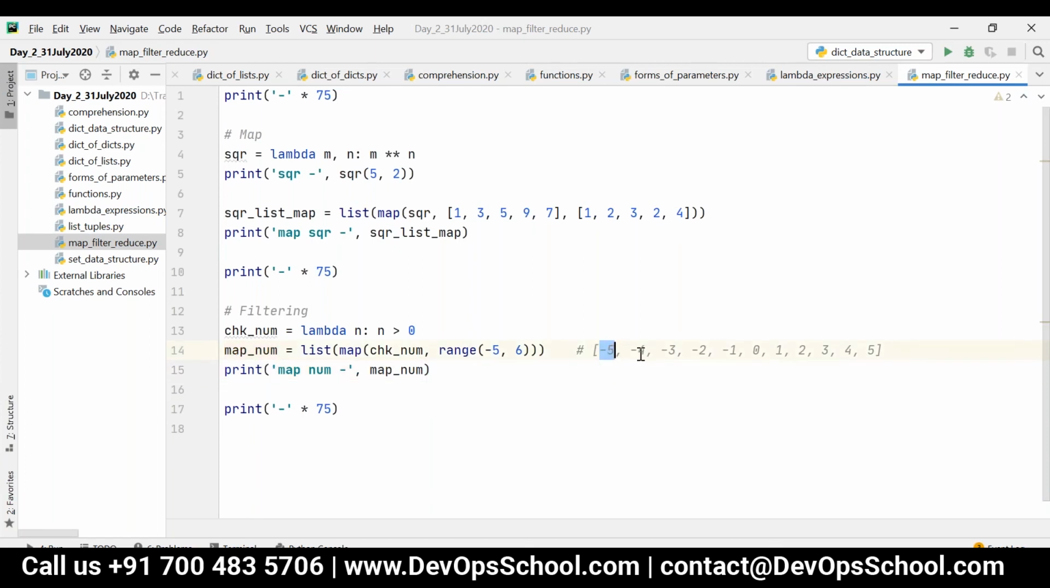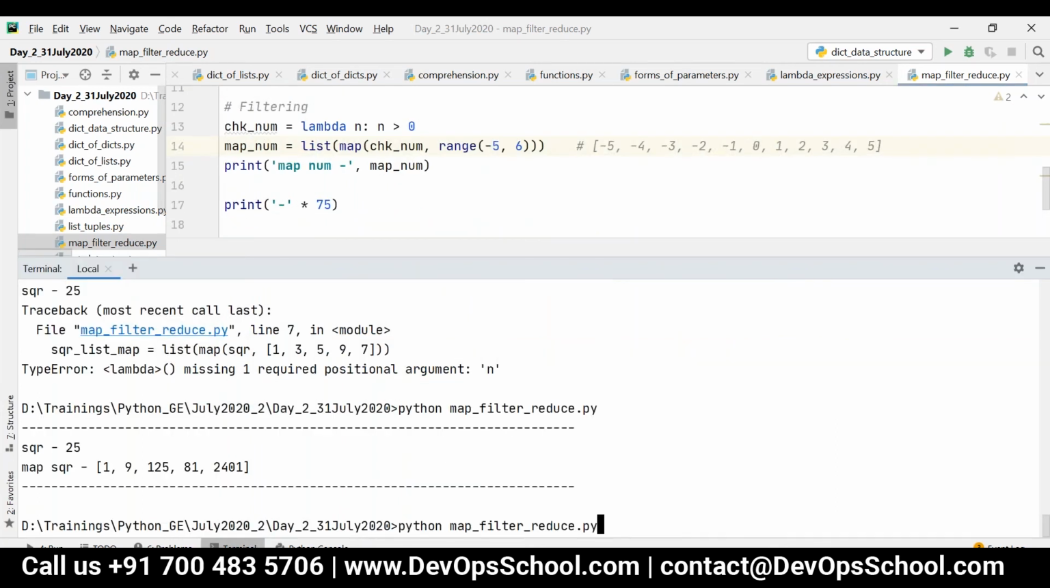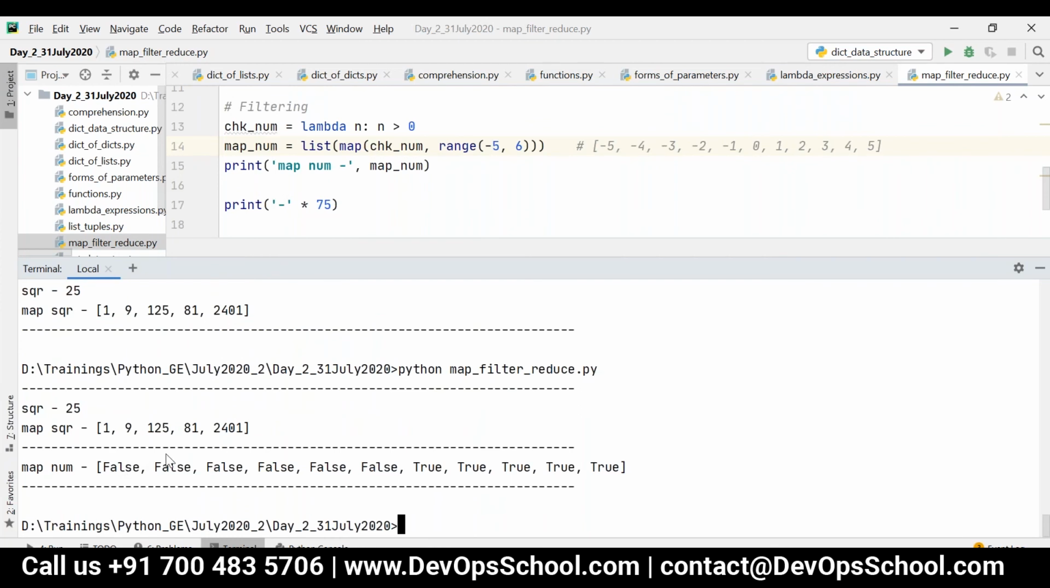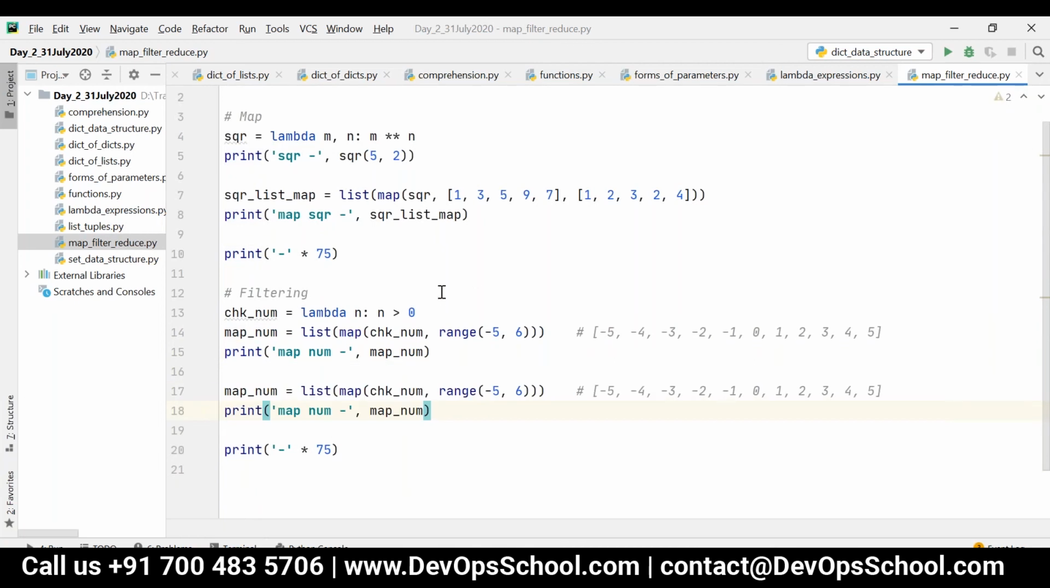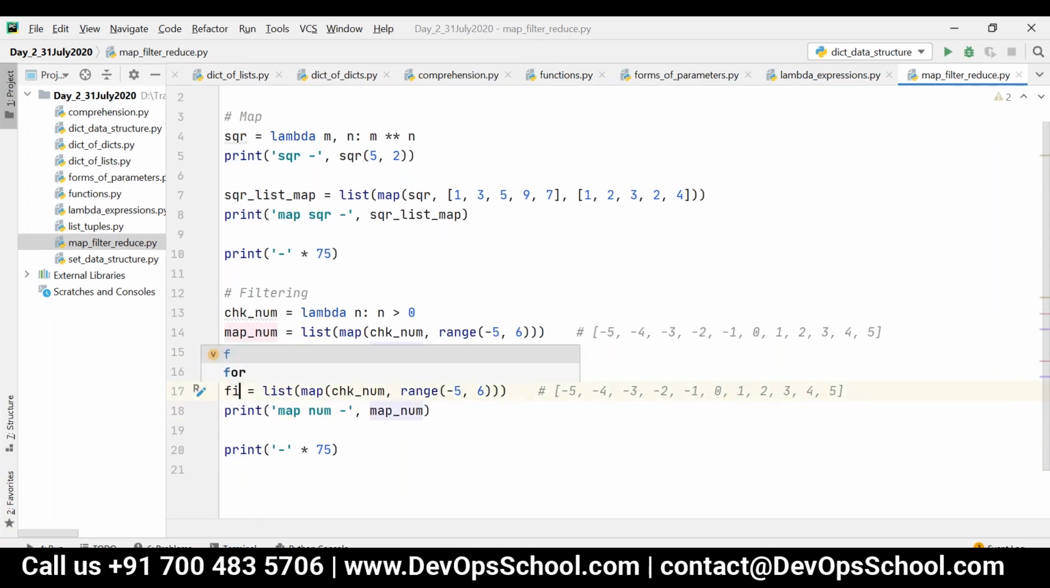First one is false, second one is false, third one is false, fourth one is false, fifth one is false, sixth one is false. But the last 5 elements are true. Okay, so now you can see the map output like this: false, false, false, false, false, false, and the last 5 are true. Now if you apply the same thing using filter,